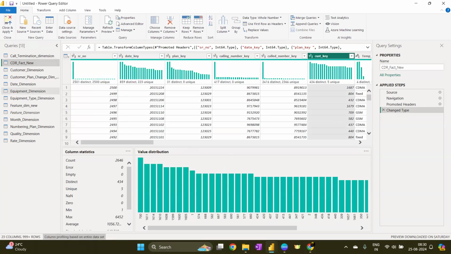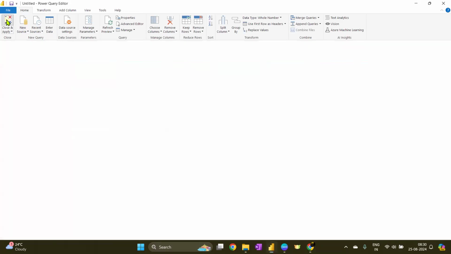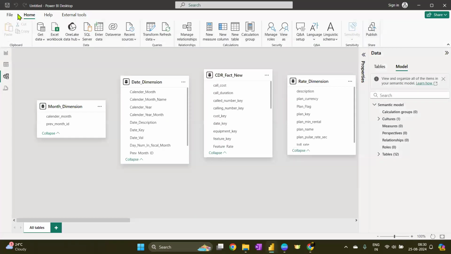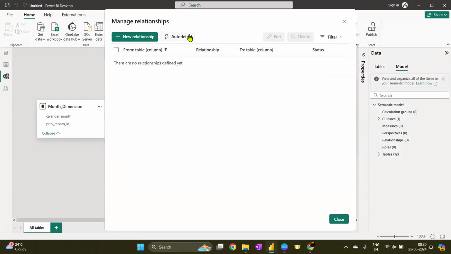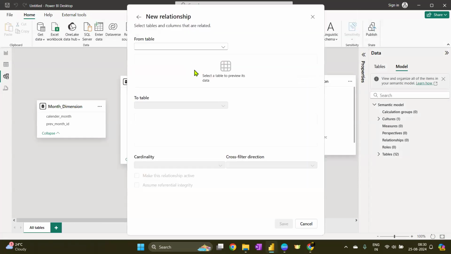How do I know that it contains a duplicate? Because it was showing a many to many relationship. If my customer key was perfectly normal, if it was perfectly a primary key, I would have got many to one, because above was my fact table and below I selected one dimension table. Comparing the customer key to the dimension table's customer key, it would have given me the many to one relationship, and that's what we are looking for here. You should always go for many to one or one to many relationships only, that's it.